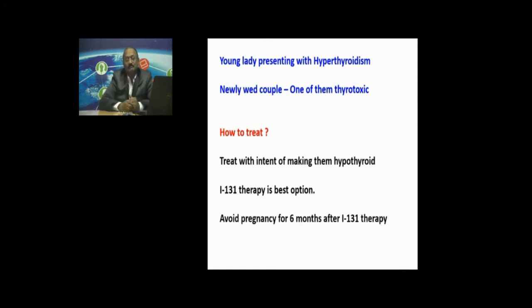Now again, if it is a younger wife treated with neomercazole, she may land up with pregnancy complications. So these are the patients better treated with iodine 131, made hypothyroid, and started on L-thyroxine. Why we recommend this is to avoid complications during pregnancy. We only ask them to avoid pregnancy for 6 months after iodine 131 is administered, because historically the data has proven there is no increased incidence of cancer, or of any congenital malformations happening to their offspring.